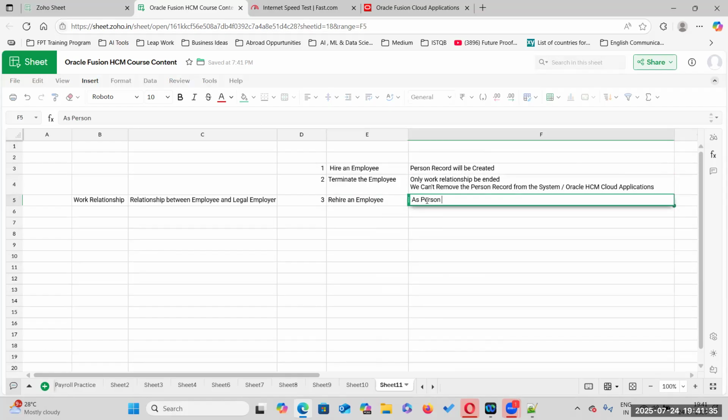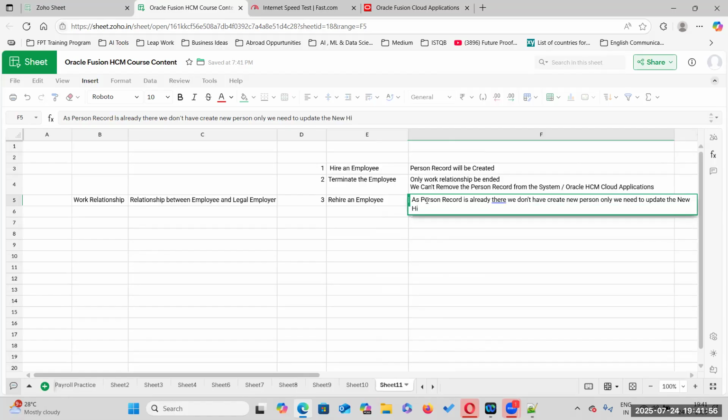As the person record is already there, we don't have to create a new person. Only we need to update the new rehire date.